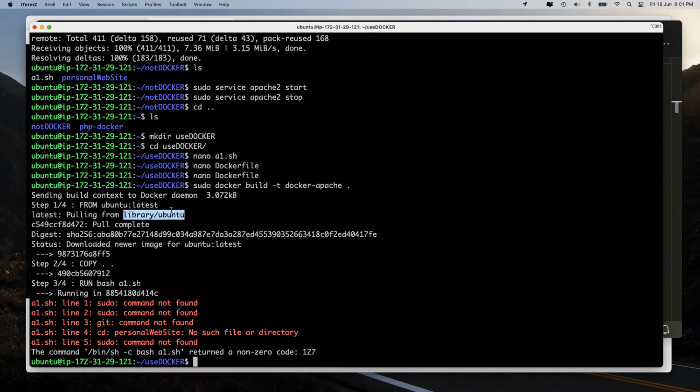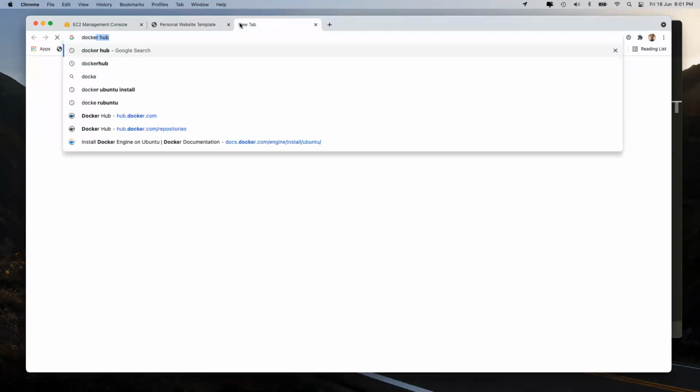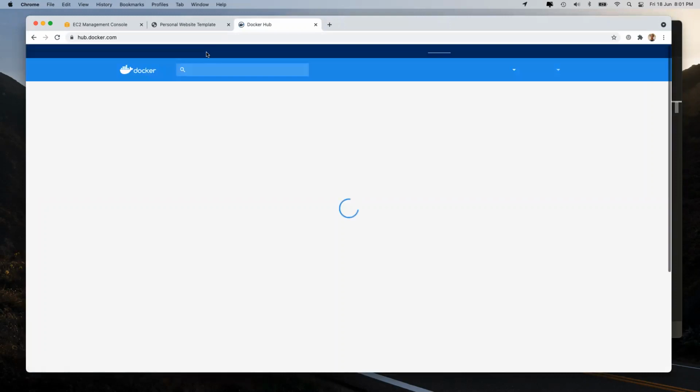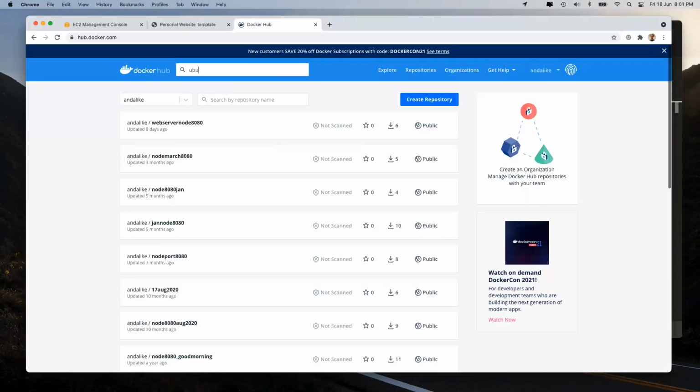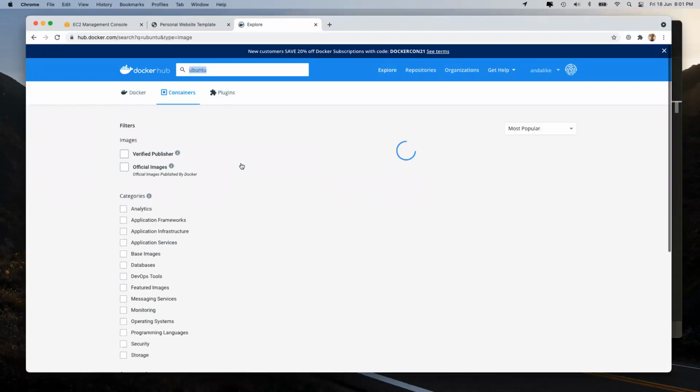Do you understand? I can take the Ubuntu Slim version also. On Docker Hub, you can take either an Ubuntu Alpine or a Slim version, I believe.